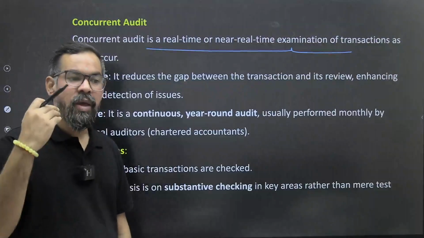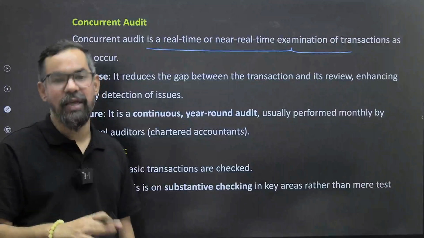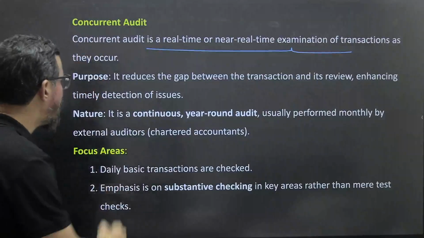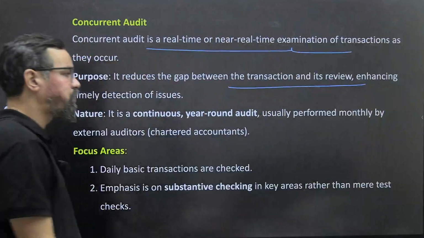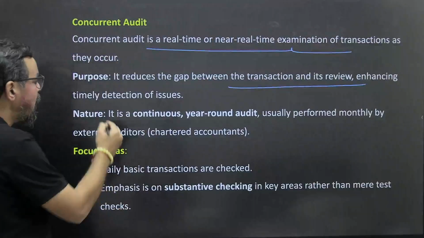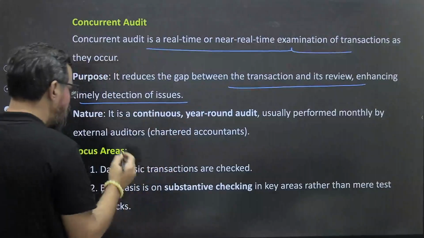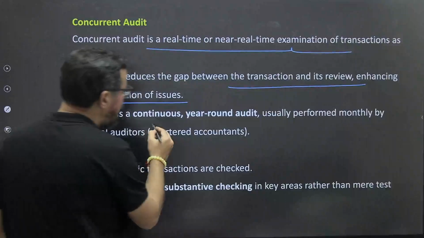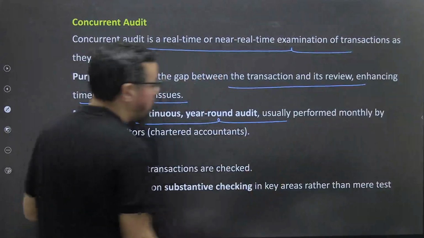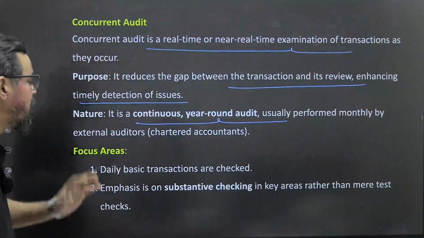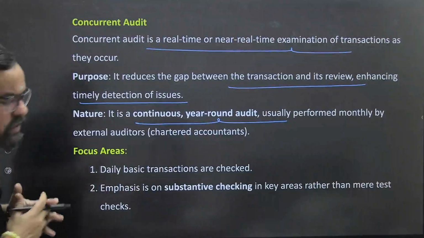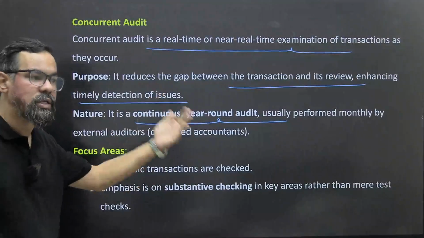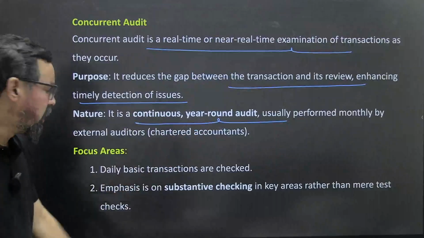So we make transactions, then we check them. The purpose is to reduce the gap between the transaction and its review, enhancing timely detection of issues. Nature: it is a continuous, year-long audit, usually performed monthly by external auditors, mostly CAs or anyone who is designated to conduct the audit itself.